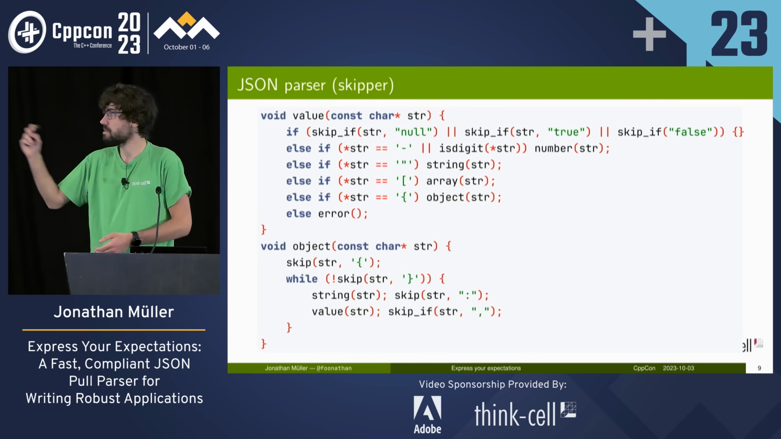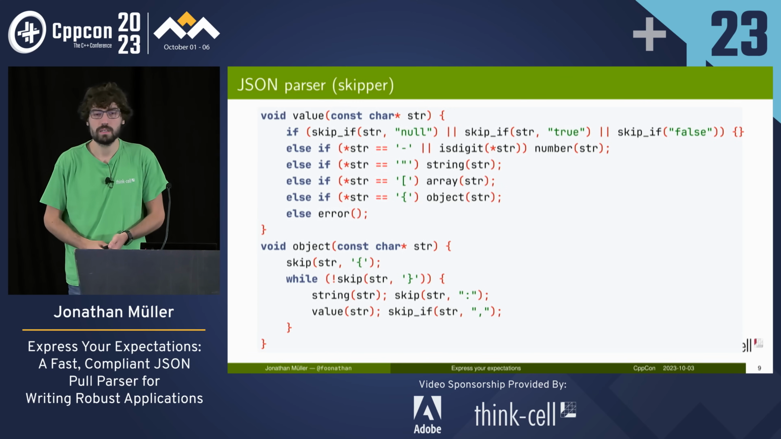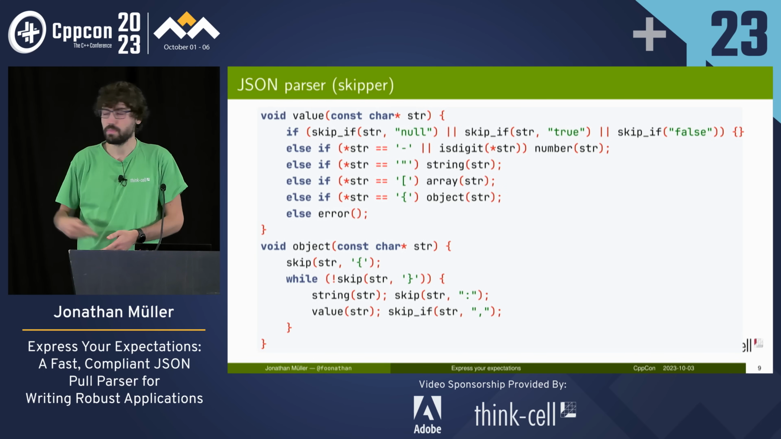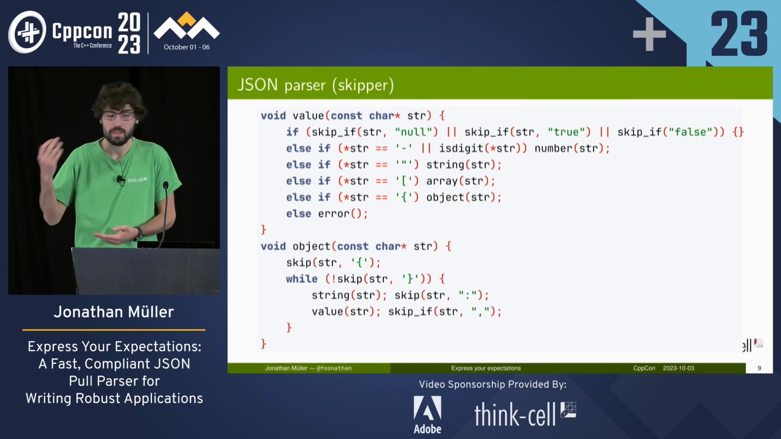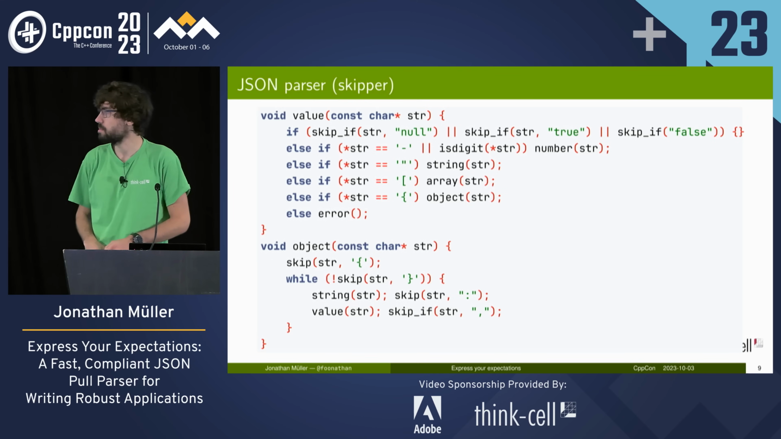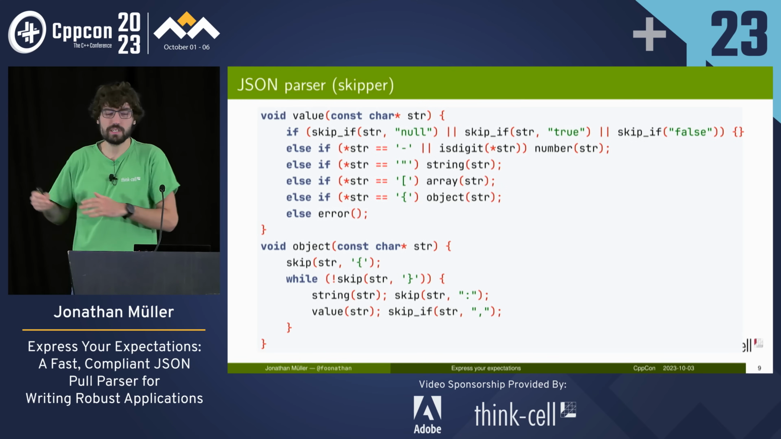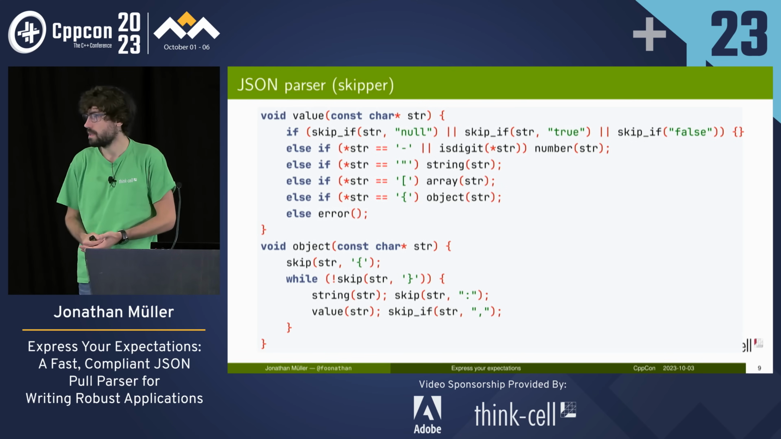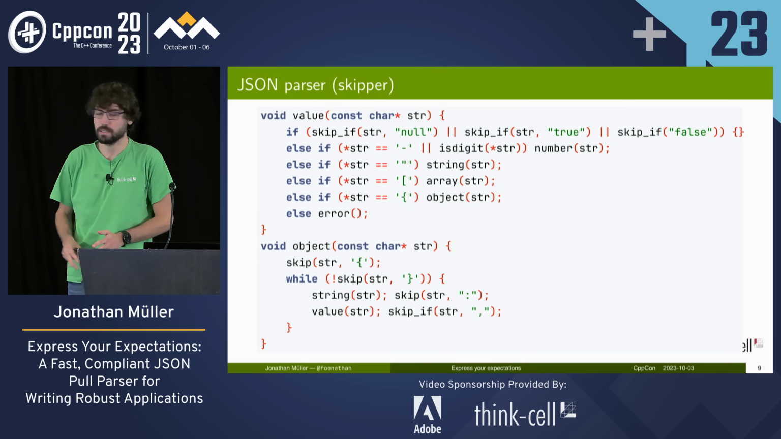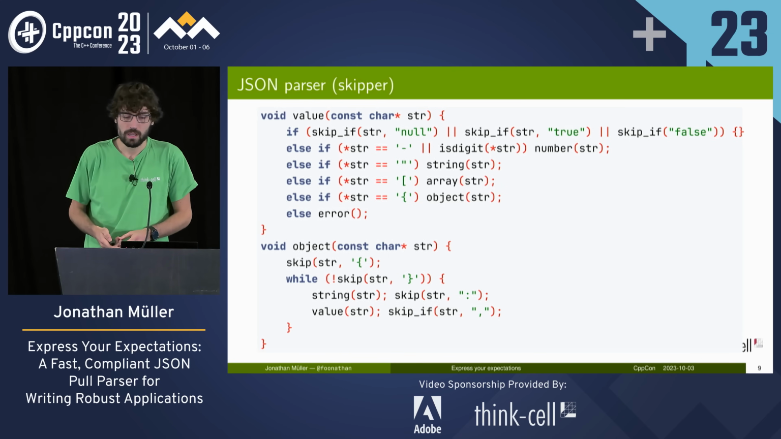And for example, here just object, so we skip the curly brace. While we haven't reached the end curly brace, we skip the name of the key, we skip a colon, we skip the value, and then we skip a comma. This doesn't do any validation on things like trailing commas, but the point is, it's not that hard to parse JSON. The actual part where you iterate over the string and skip over it, that's not hard, right? We can now do that.